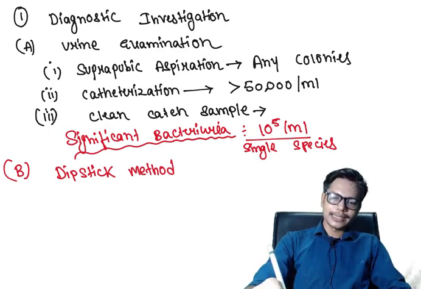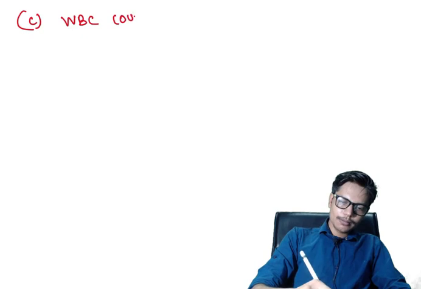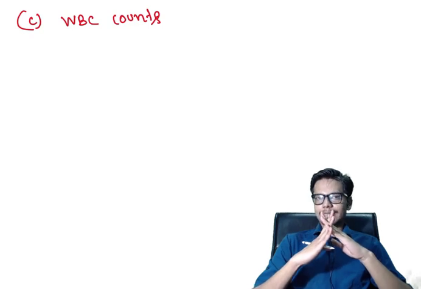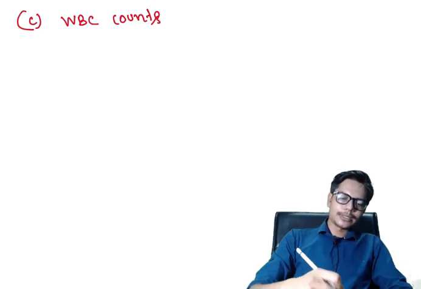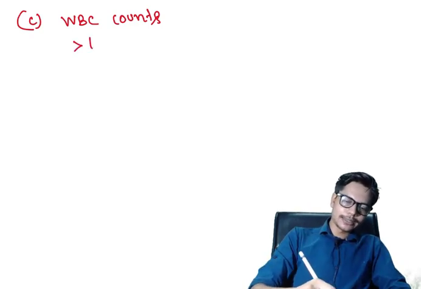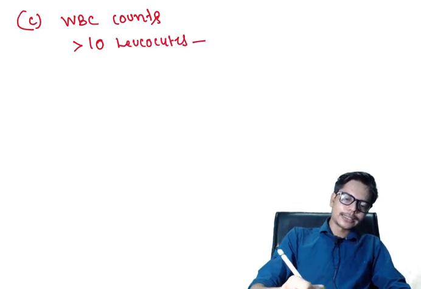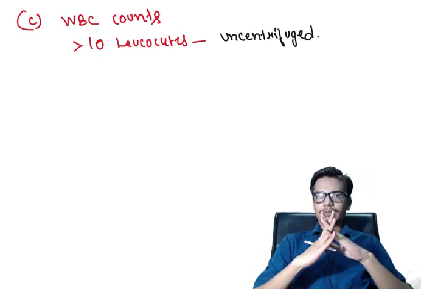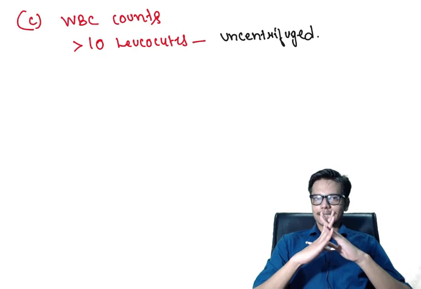For screening purposes, sometimes the WBC count is used to screen whether a person is suffering from a urinary tract infection. The WBC count in the urine: if it is more than 10 WBC or leukocytes in an uncentrifuged sample, it will help us suspect that this patient might be suffering from a urinary tract infection.